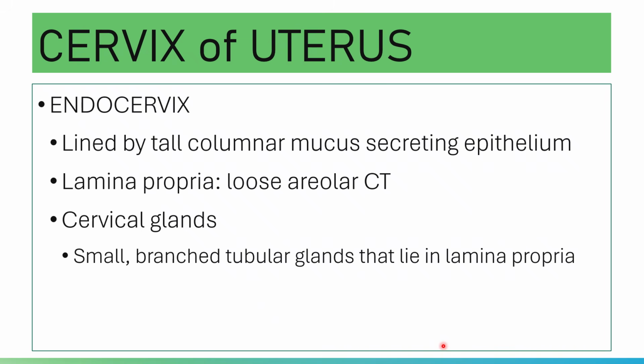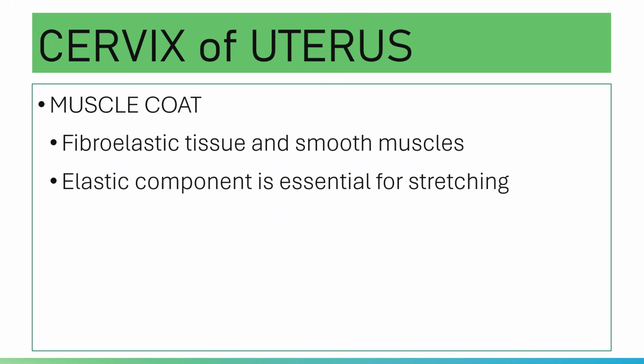The cervical glands present in the lamina propria are small branched tubular glands, and they secrete cervical mucus that is rich in lysozyme.